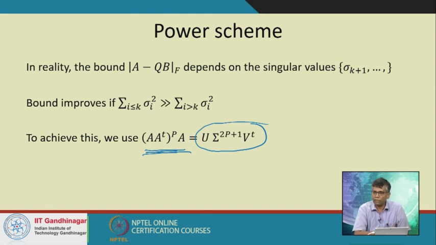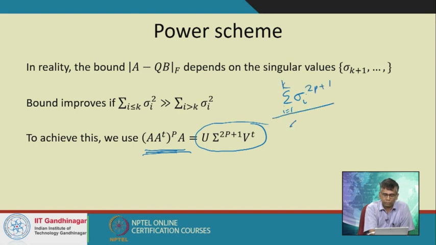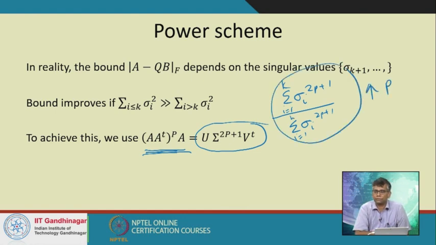Therefore the top k singular values have grown much bigger with respect to the entire set of singular values. This ratio increases with increasing p.